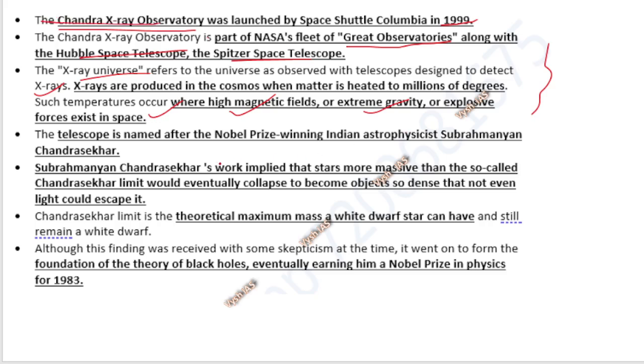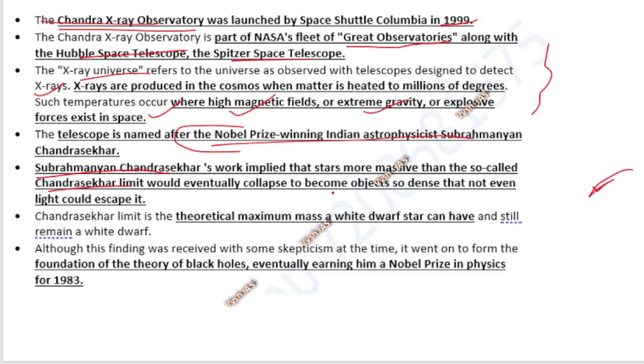Okay, because it's like the Indian scientist Subramaniam Chandrasekhar, a Nobel Prize winner. After him only this telescope is named, because he found out a value called the Chandrasekhar limit. That is, stars more massive than the so-called Chandrasekhar limit would eventually collapse. Meaning that is the limit up to which a star will remain a star. After that it's going to explode, or it's going to collapse. So that limit is called the Chandrasekhar limit.